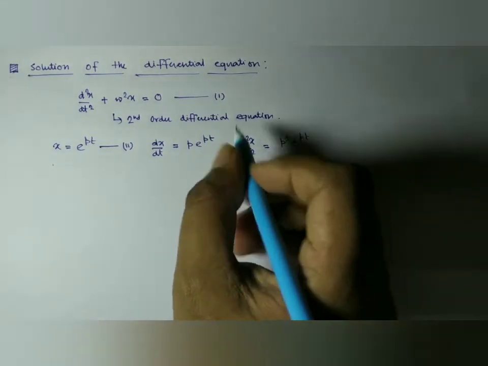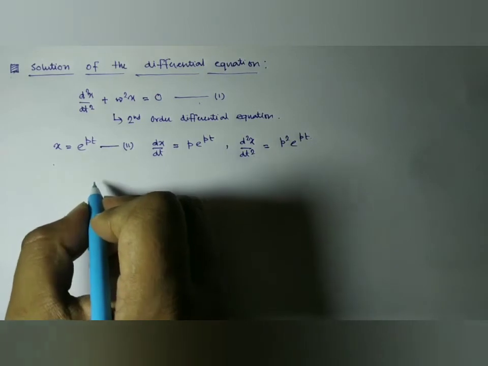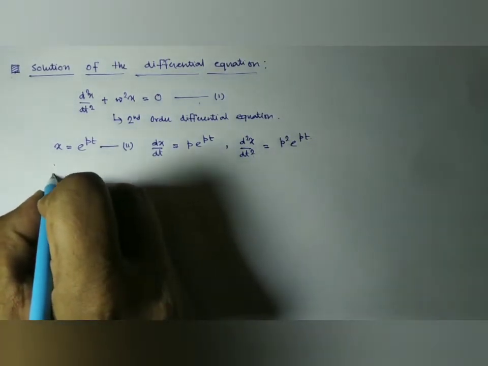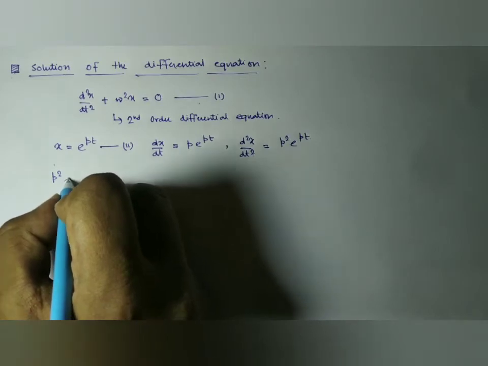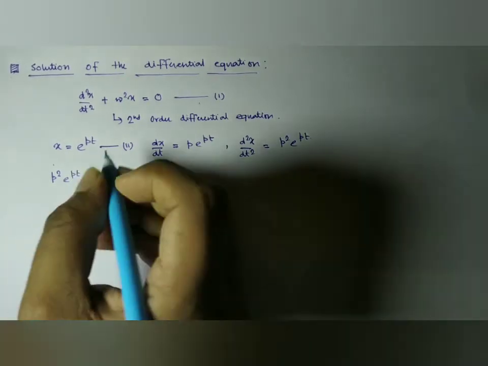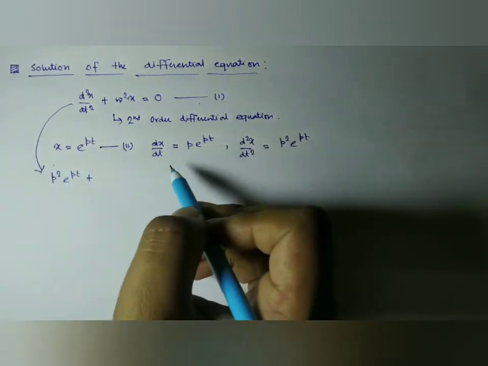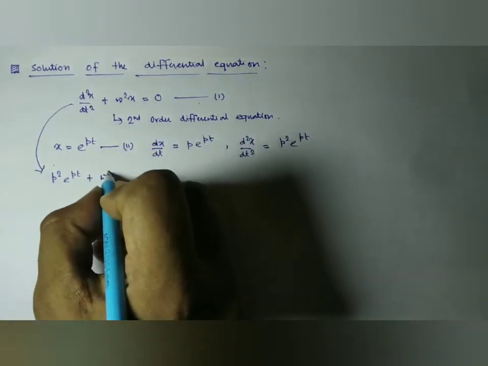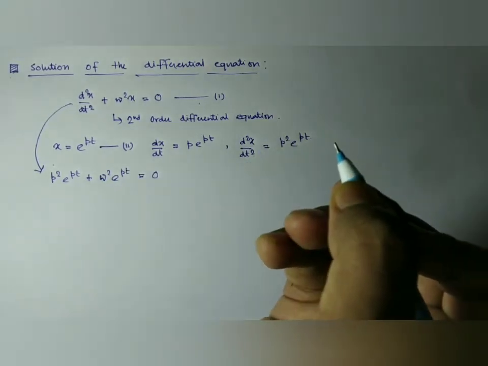So now putting all these in equation number 1, in place of d2x/dt2 we have p square e to the power pt, plus omega square e to the power pt, and this is equal to 0.